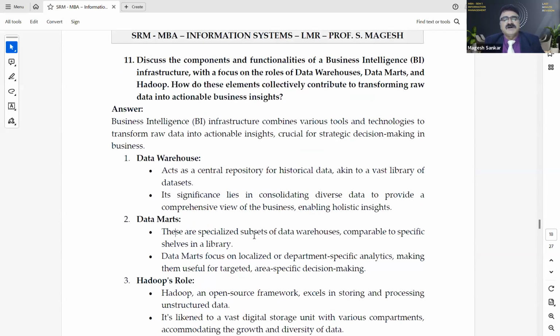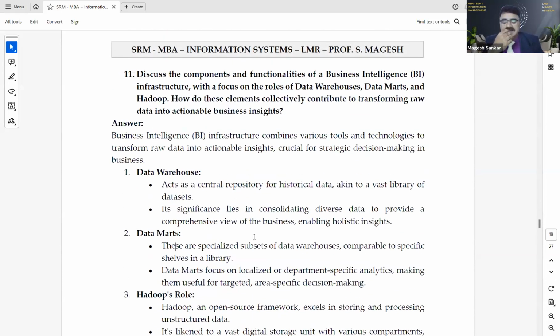See, supposing if a non-technical person, or a person from the science background or commerce background or the business administration background, among one question, I will try to keep that as a normal one and another technical one, so that you will be in a position to answer. The technical person who has the technical expertise can answer these types of questions like data warehouse and all. It's easy for them. One question, supposing if you are from the other background, I will ask such a type of question.